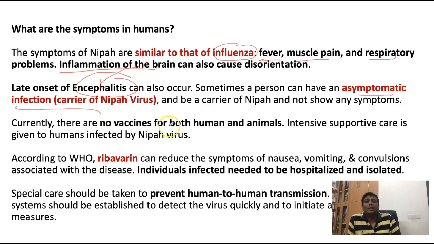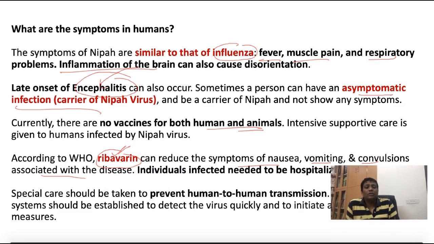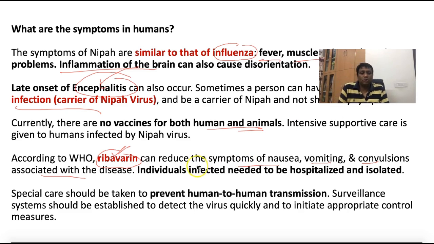There are still no vaccines for humans and animals, but WHO has recommended Ribavirin. It can reduce symptoms like nausea, vomiting, and convulsions associated with the disease. The individual should be isolated in the hospital in particular areas, so that other persons in the surroundings do not come under exposure to Nipah virus. This also prevents human to human transmission, and that way you can prevent it.